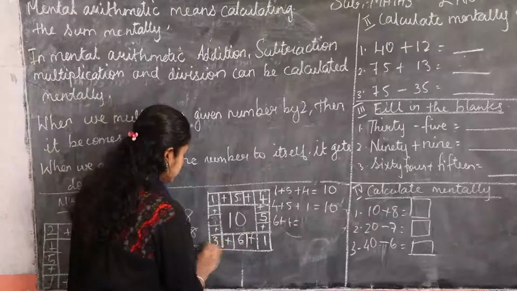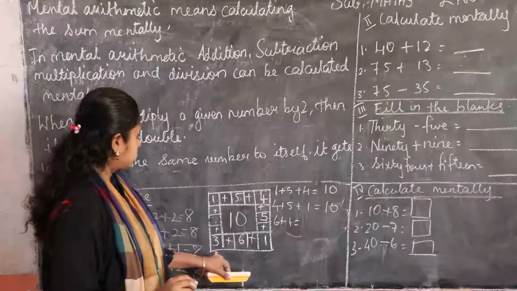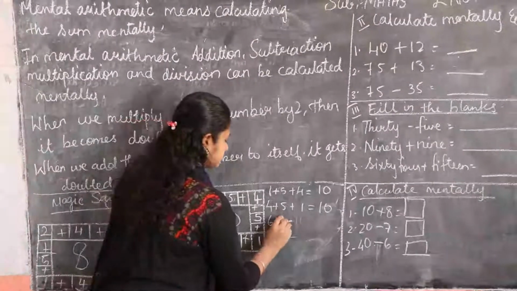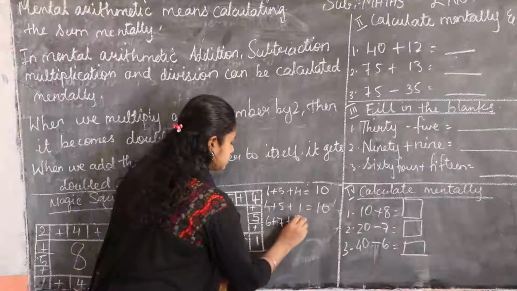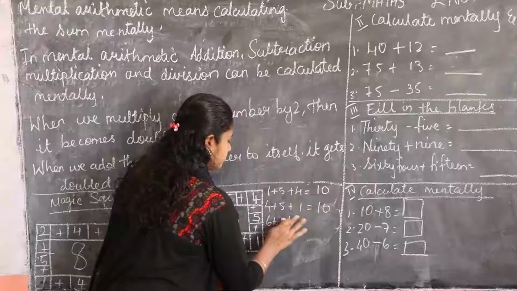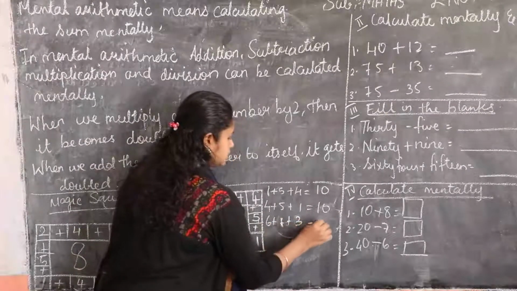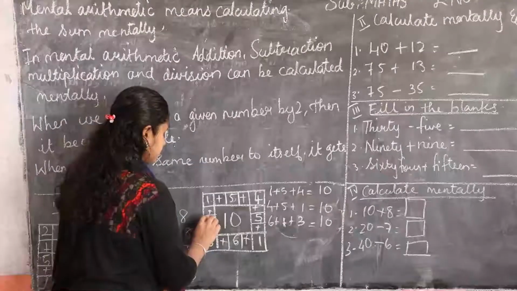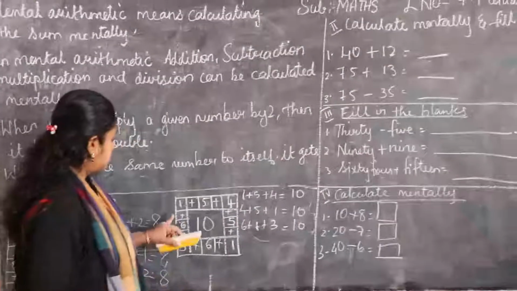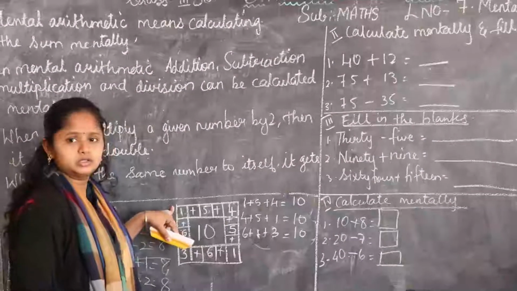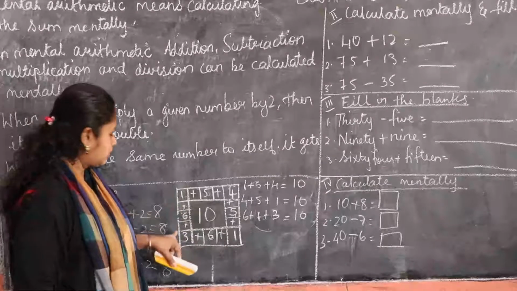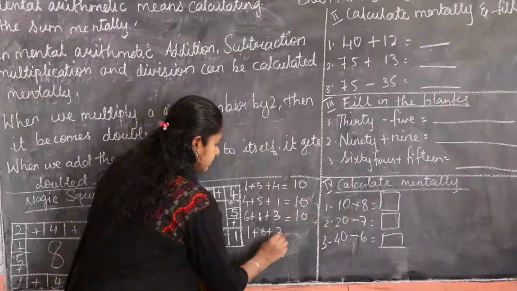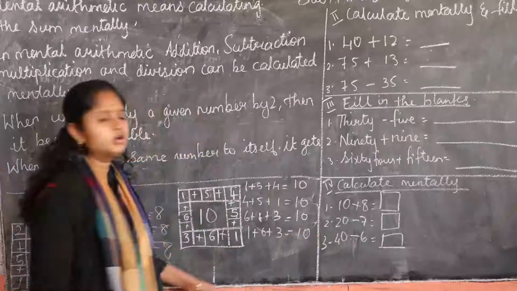We will add 3 also here. So 7 plus 3 is equal to how much? 10. Okay. Next. 6 plus 1 is 7. 7 plus 3 is what? 10.